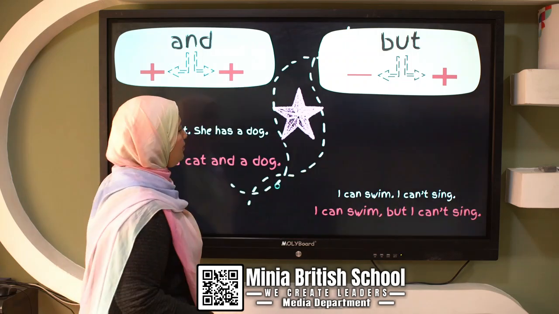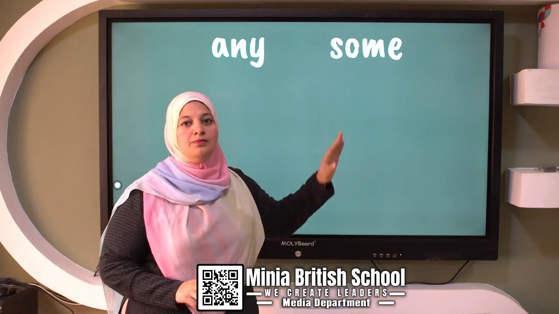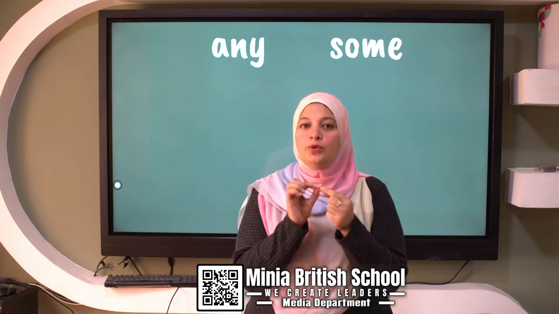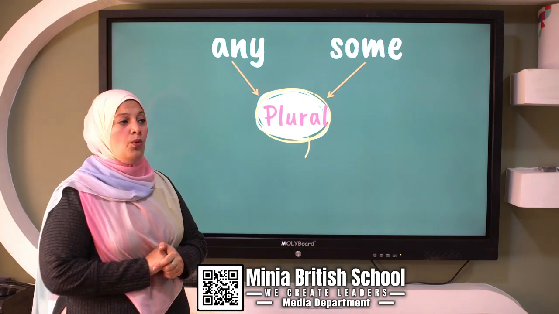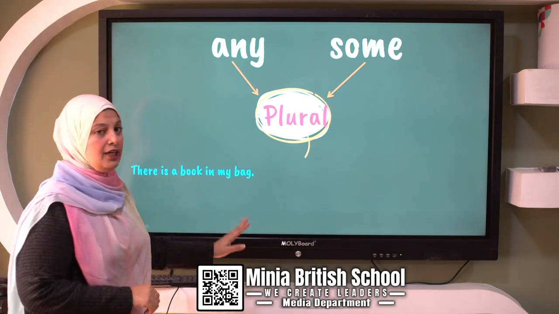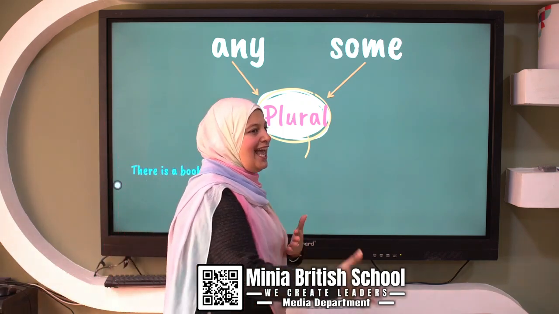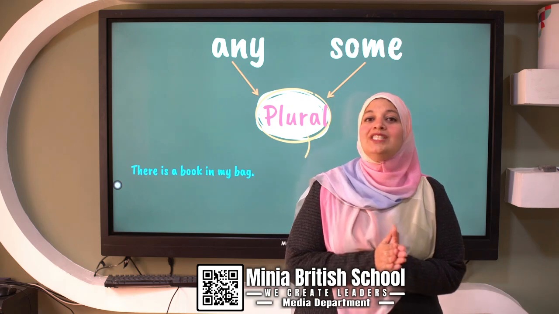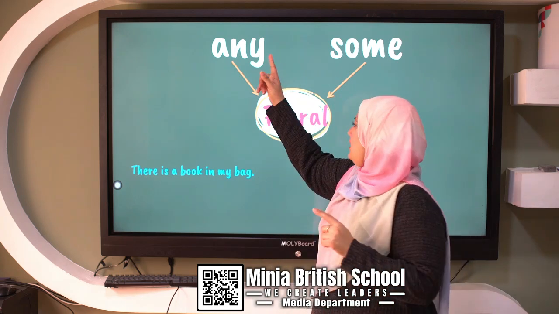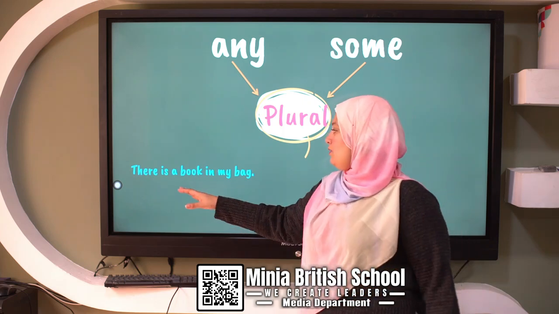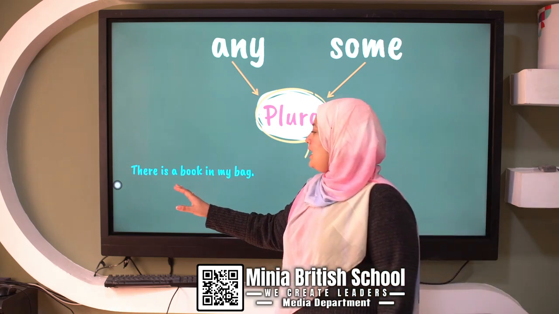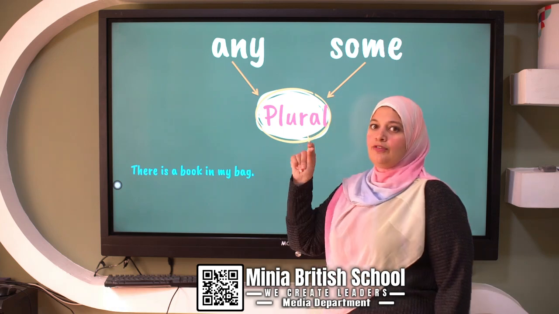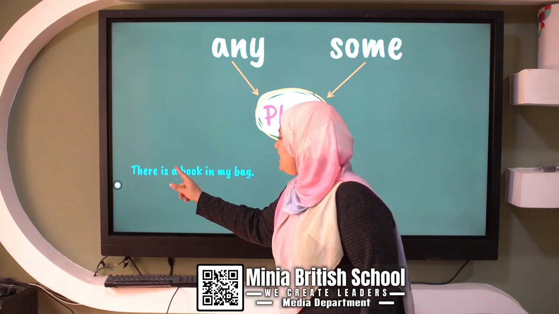Let's complete. We will talk about any and some. Any and some are very easy, but I have to concentrate on a very important point. After any and some, I must write plural. So, if I have a sentence saying, there is a book in my bag, and he asks you to use any, what will I do? I will think, after any, I must put plural. So I will say, there isn't any books.